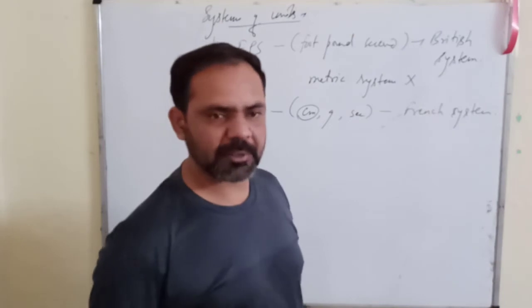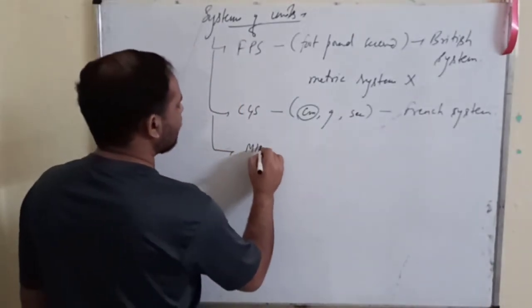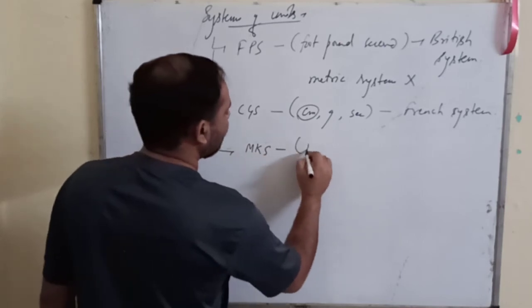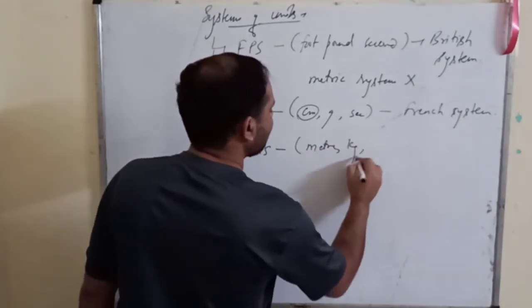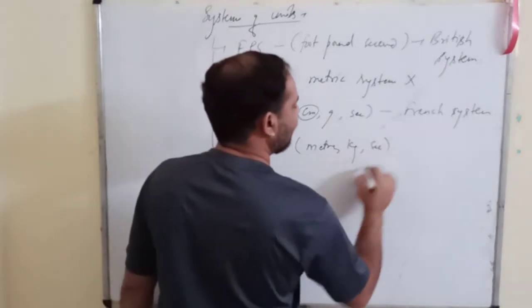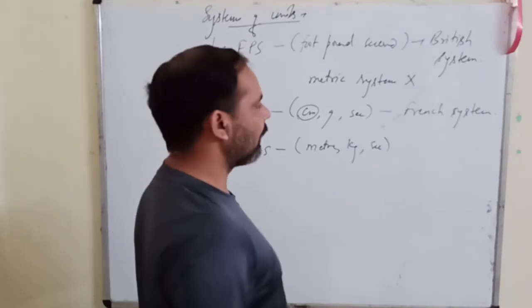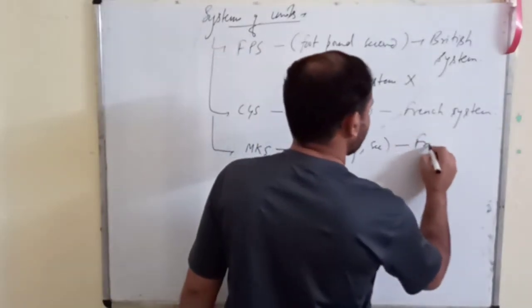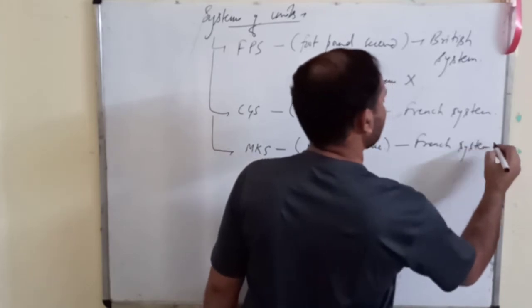This was the French system. Now the third one that came into existence is the MKS system: meter for length, kilogram for mass, and second for time. And this was again a French system.